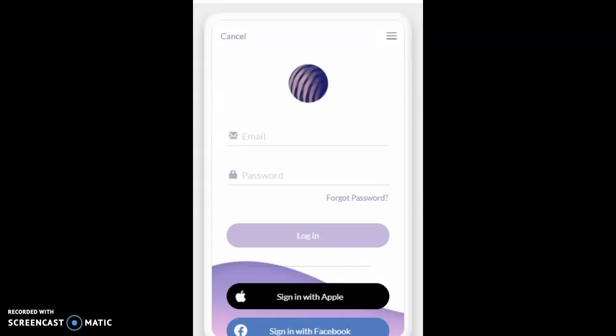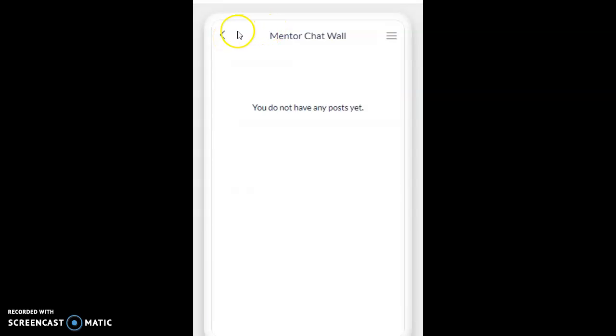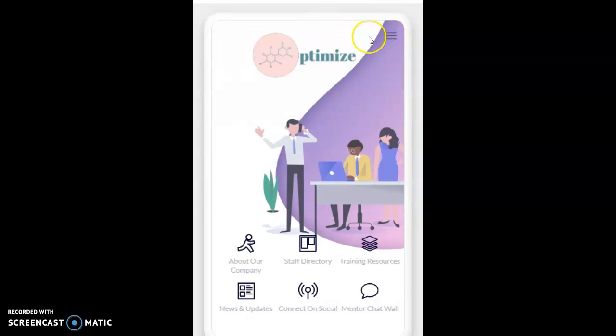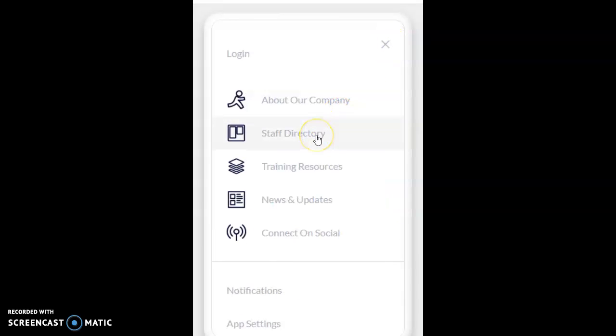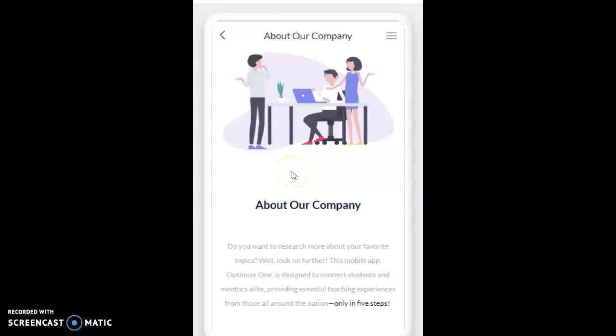Hello, this is a project called Optimize One, a mobile app that can accommodate different needs such as your major, education, etc. This is just a login page, so once you enter your information in, you're greeted with 6 different icons. These are also listed in the sidebar as well in case you have trouble navigating the app.